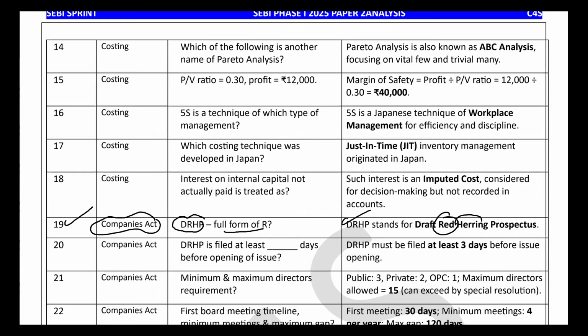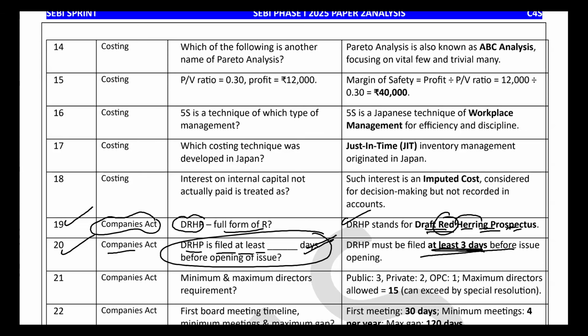DRHP stands for Draft Red Herring Prospectus. The second question: DRHP is filed at least how many days before? 3 days. This is the most repeated question in previous years also. Red Herring Prospectus at least 3 days before opening of issue.